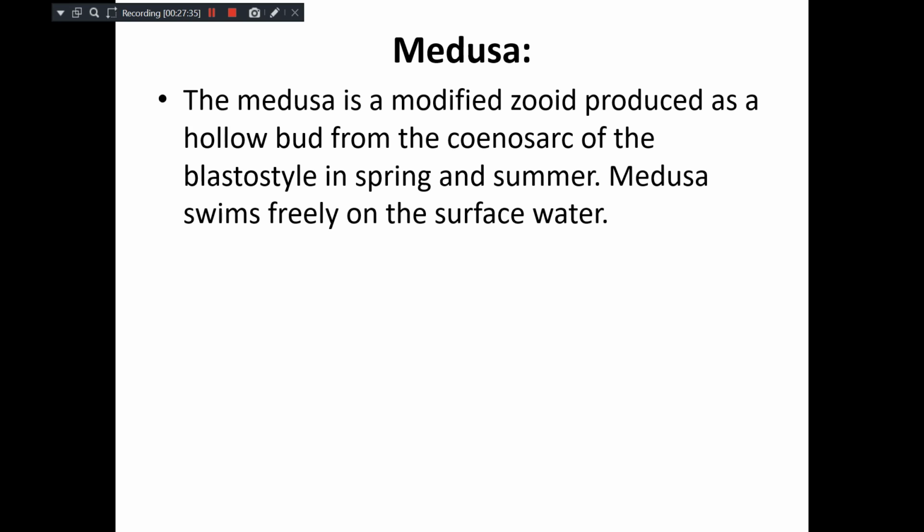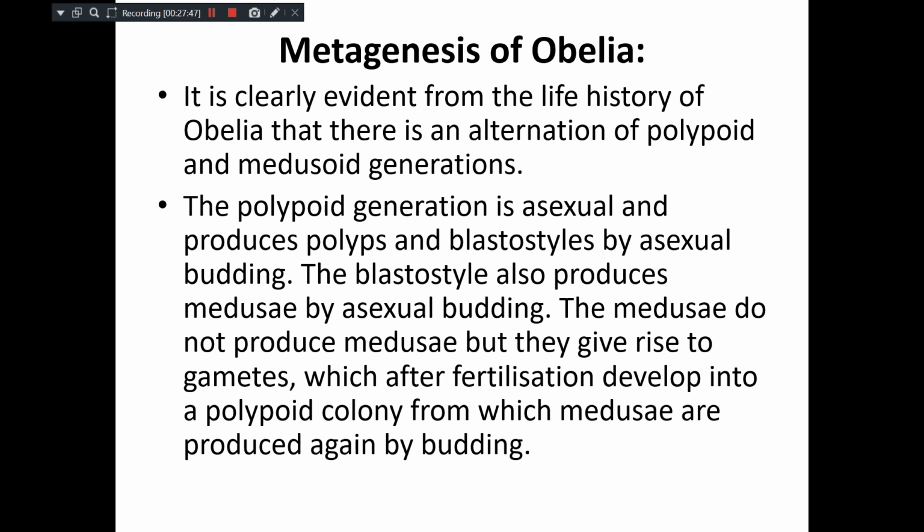Medusae here are the modified joints. They are produced as a hollow bud in summer. Medusa swims freely on the water surface like a small miniature umbrella, and then they turn into polyp and continue their life cycle.